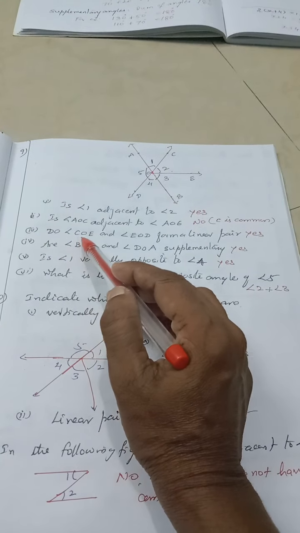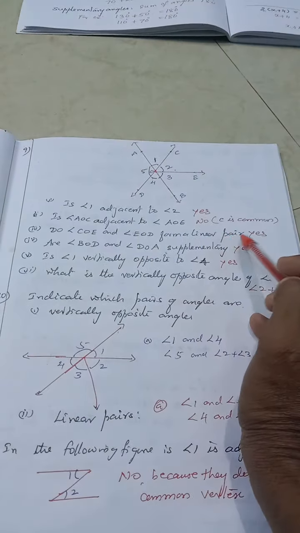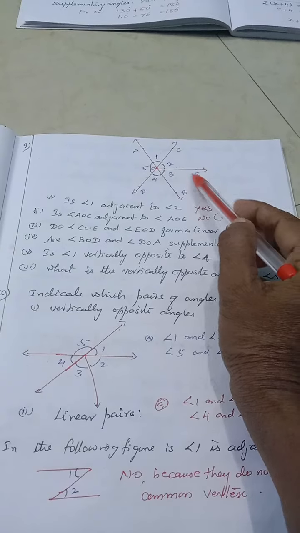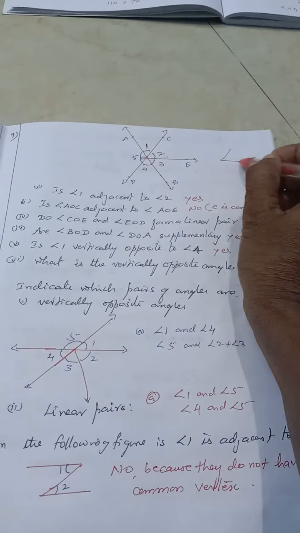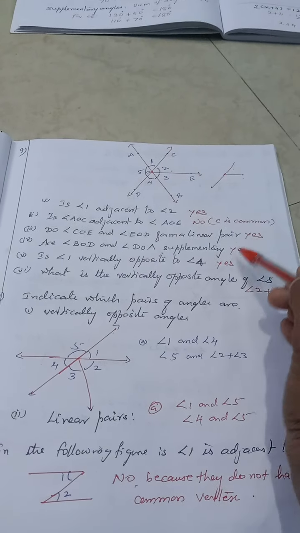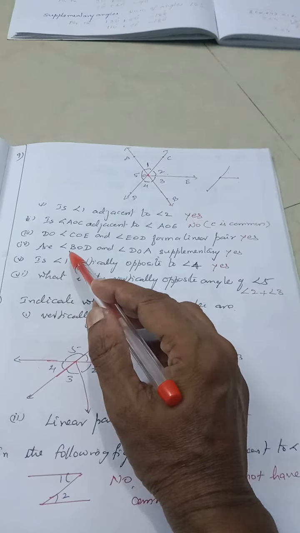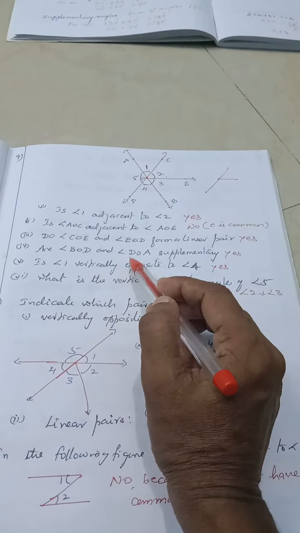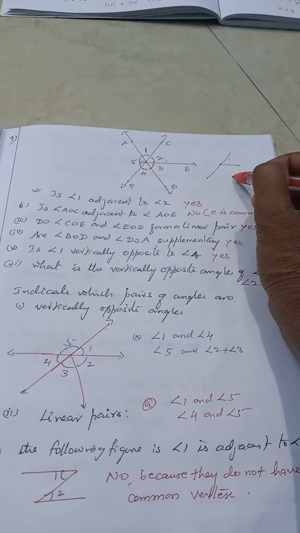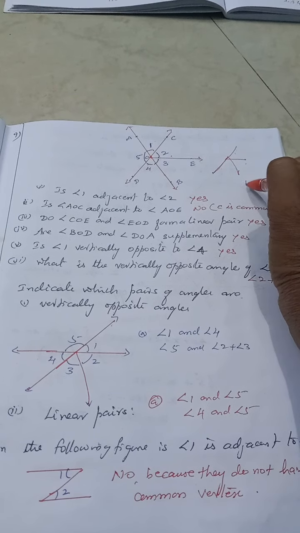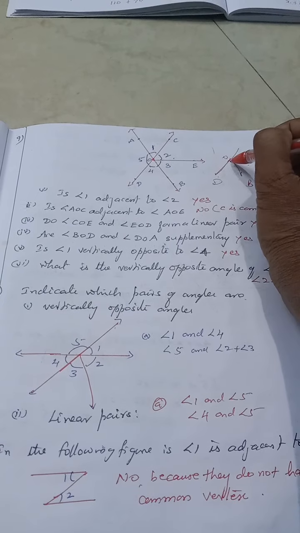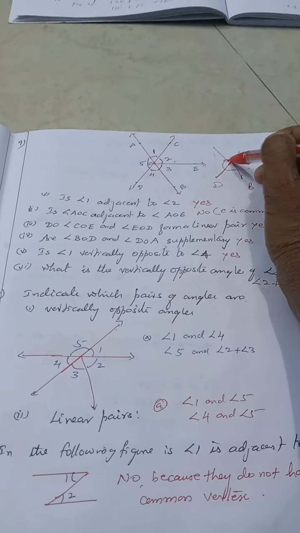And the third one, do angles COE and EOD form a linear pair? See, COE means like this and EOD means like this. I will be getting a linear pair. Yes. Same way, the fourth one, BOD and DOA. BOD is this angle and DOA is this angle. So I will be getting a linear pair. Yes.